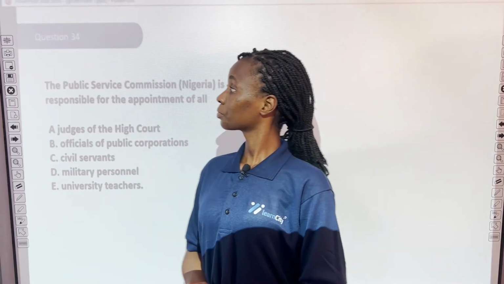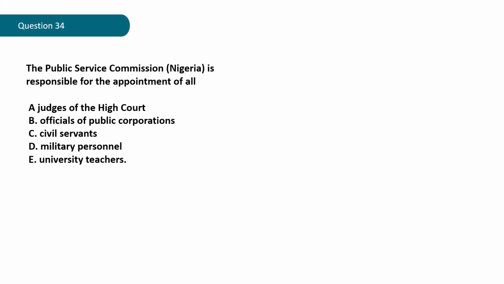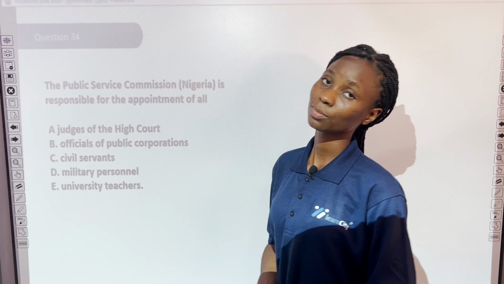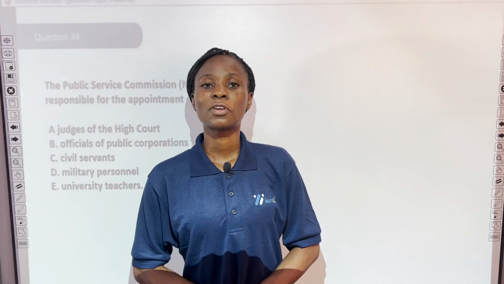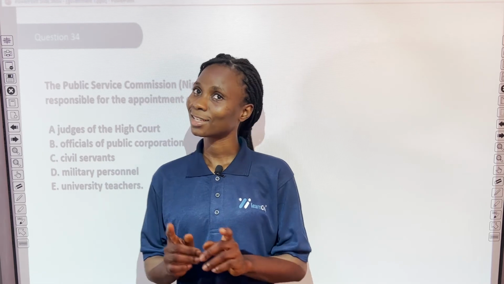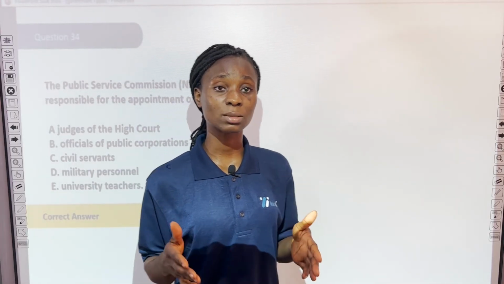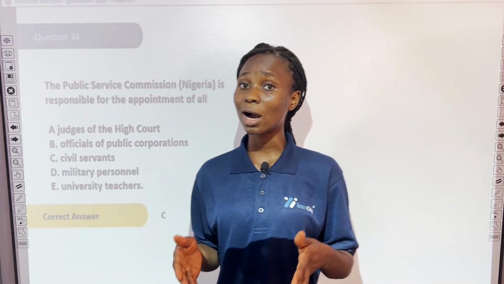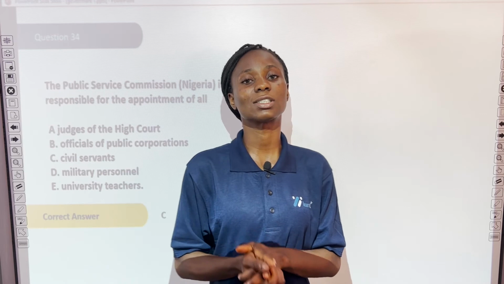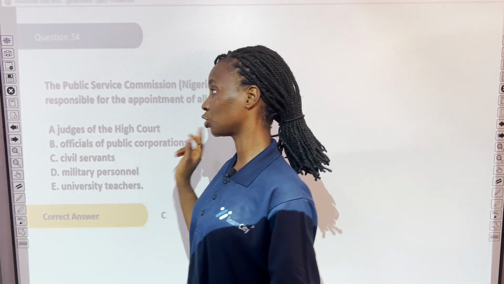Question 34. The Public Service Commission is responsible for the appointment of all A. Judges of the High Courts, B. Officials of public corporations, C. Civil servants, D. Military personnel, E. University teachers. What do you think the correct answer is? Well, the correct answer is C. Civil servants. So the Public Service Commission is vested with the responsibility of recruiting, appointing, and transferring civil servants across the nation.